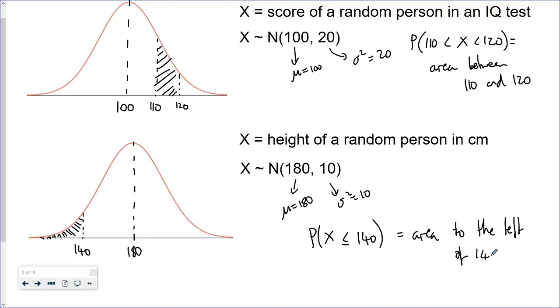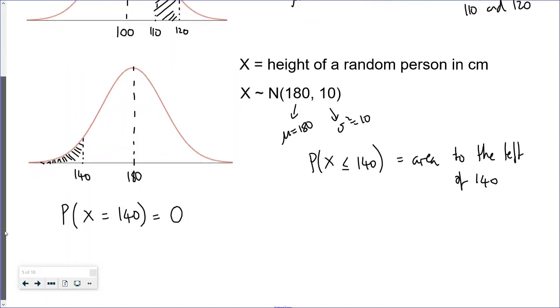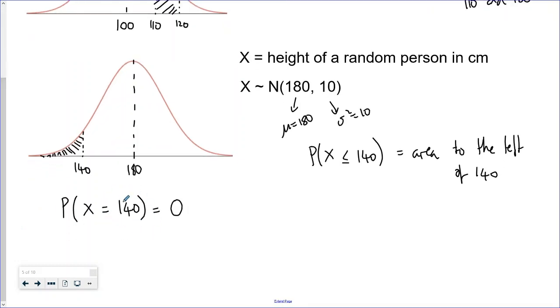And it's worth mentioning at this point that if you had the probability of x being equal to 140, so what's the probability that someone is exactly 140 centimeters tall? With a normal distribution, with a continuous distribution, we actually say that probability is 0, because the intuitive understanding of that is someone's not going to have a height of exactly 140 centimeters. It's going to be 140 point something. And similarly, that works for every single specific value of x. So, for example, the probability of x equaling 180 is also 0.